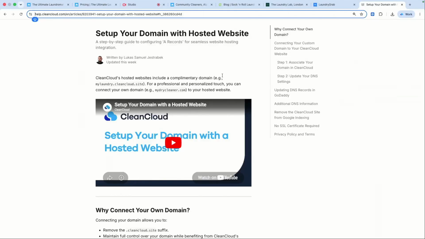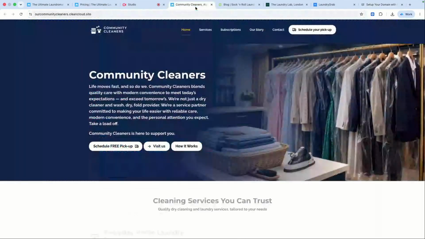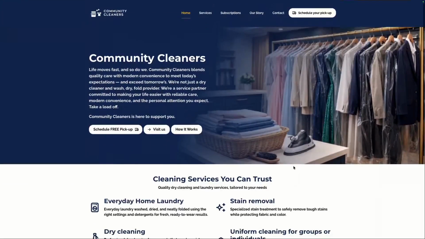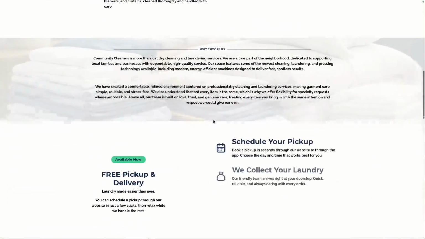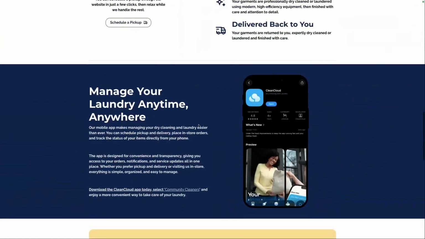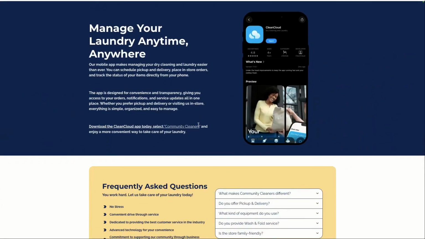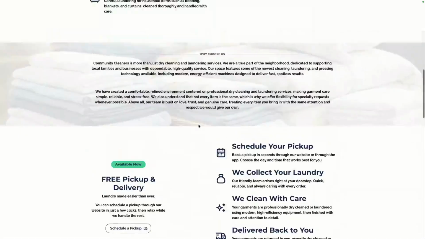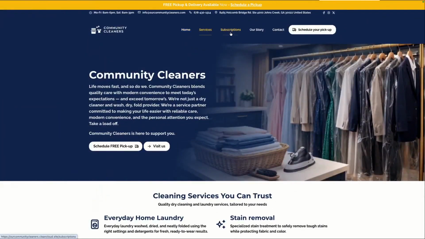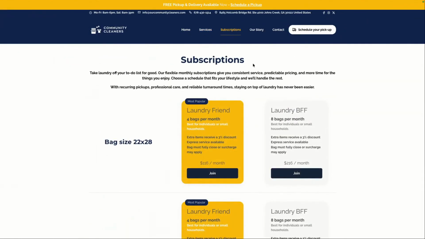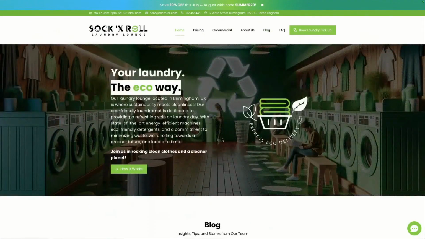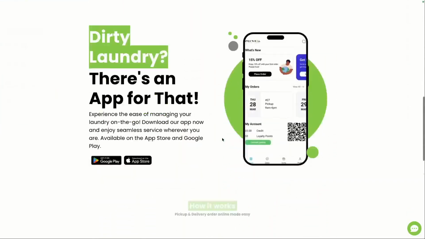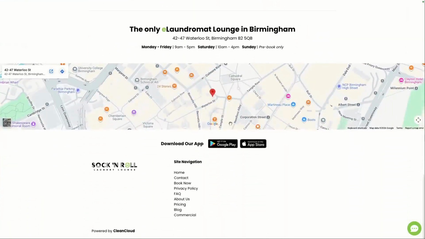I've only got one last bit before I take a little pause and before we get into our next topic. Something I wanted to also highlight is we've got some examples here of websites that we consider to be very nice and really good examples of websites that can be created from this CleanCloud website builder tool. You can see here, obviously, this is one example, with services, subscriptions, all this kind of useful stuff. And we've got more examples, obviously Lucas's Sock and Roll as well. We've got some nice examples here of what you can make your website look like.